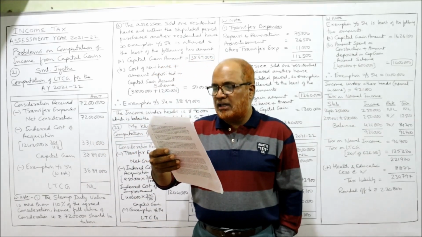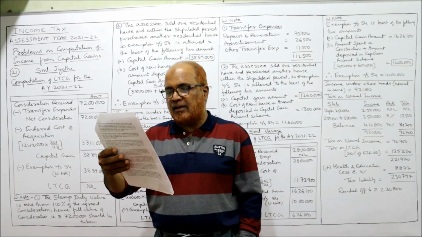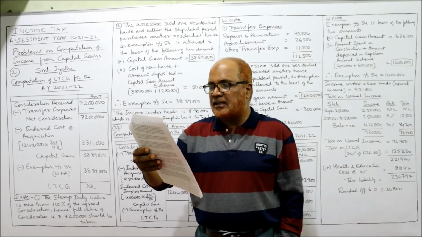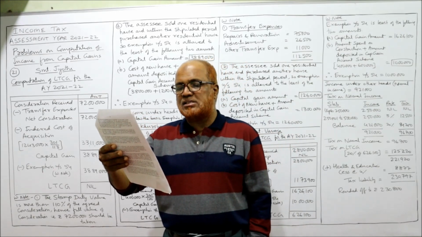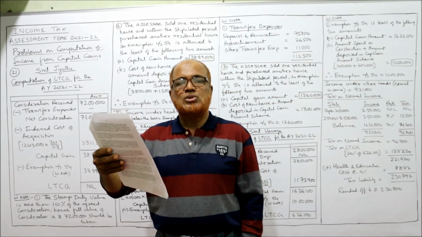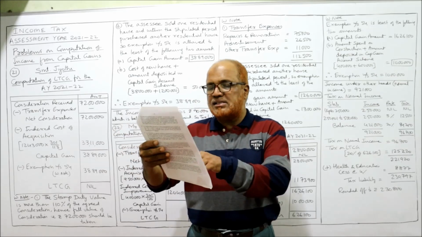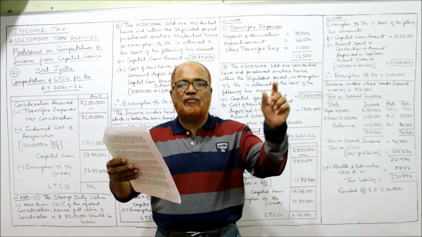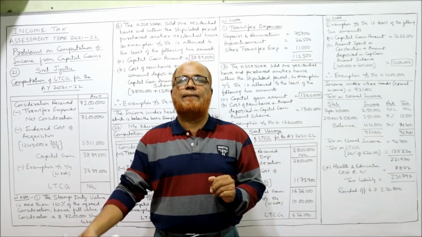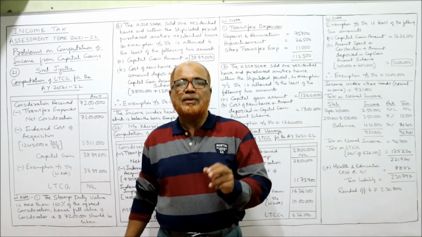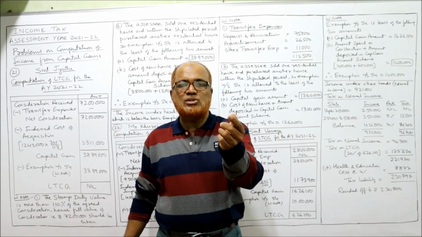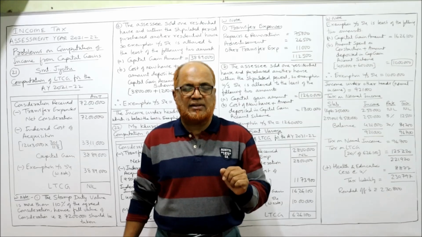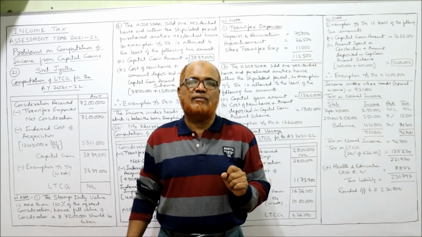Now, on 2nd March 2021, Srimati Jyoti sold the house to Mr. Varman for rupees 60 lakh. And the state government valuation is 72 lakh. So here the consideration received is 60 lakh, but the valuation, stamp duty value fixed by the government, is 72 lakh. So Income Tax Act says if the stamp duty value is more than 110% of consideration received, then you must take the stamp duty value.